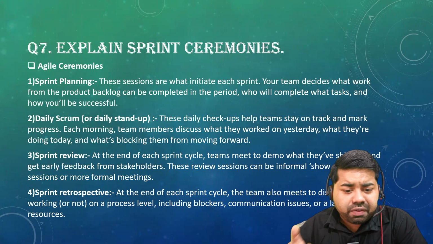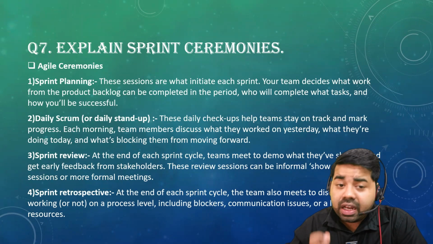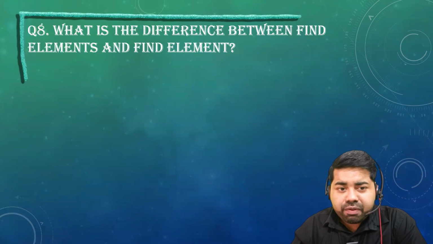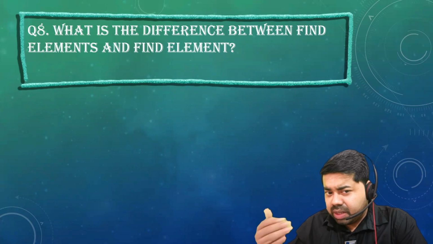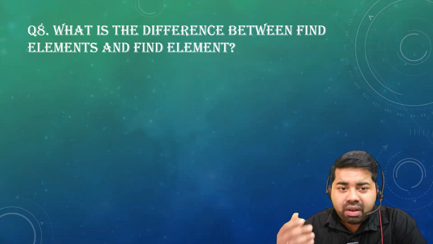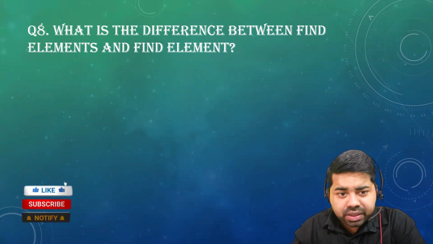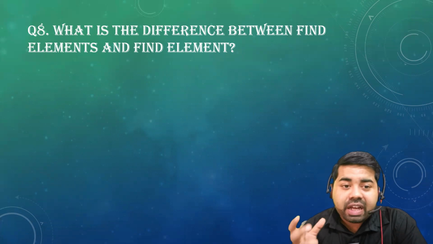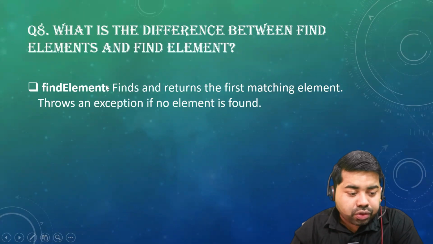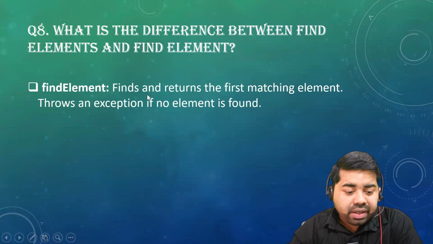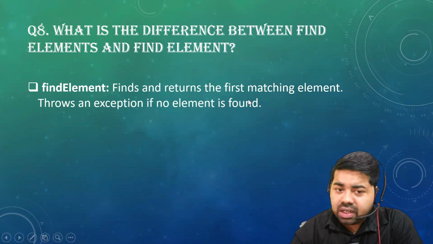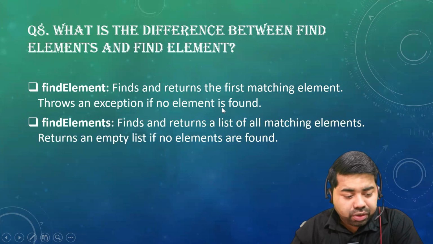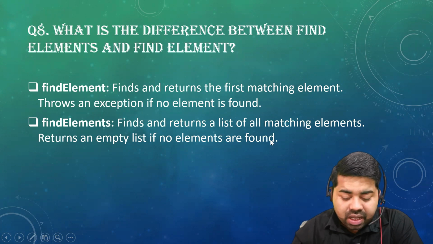Next question they have asked, what is the difference between findElement and findElements? So guys, these methods are coming from the Selenium library, which is available in WebDriver. findElement will find a single element on the web page, and if you have multiple elements, then we can use the findElements method. Okay, so understood, right? findElement finds and returns the first matching element if you have a single element, otherwise it will throw an exception. findElements returns a list of matching elements.